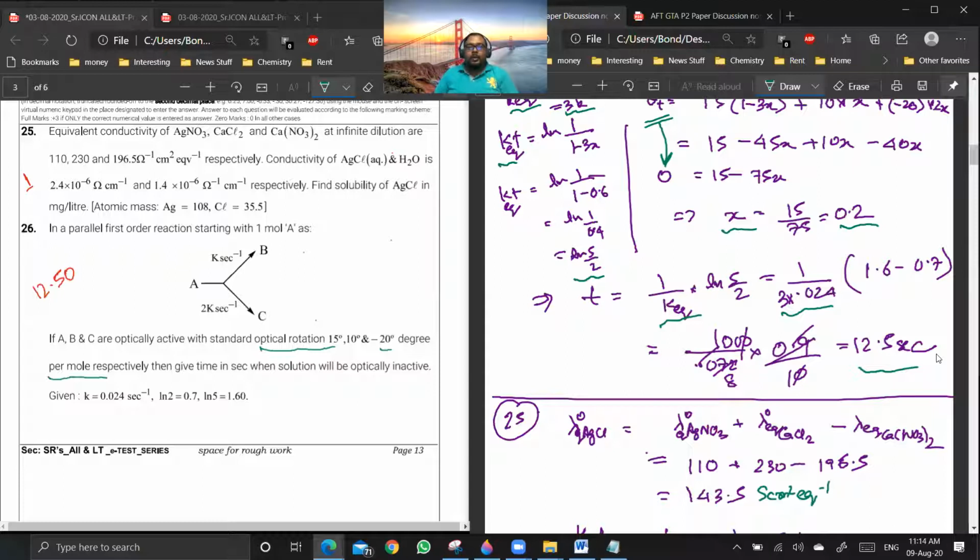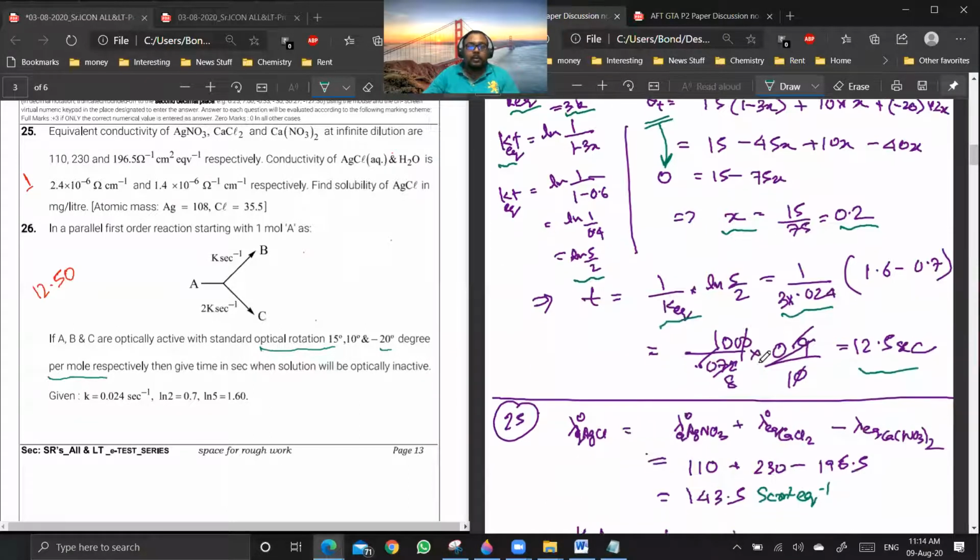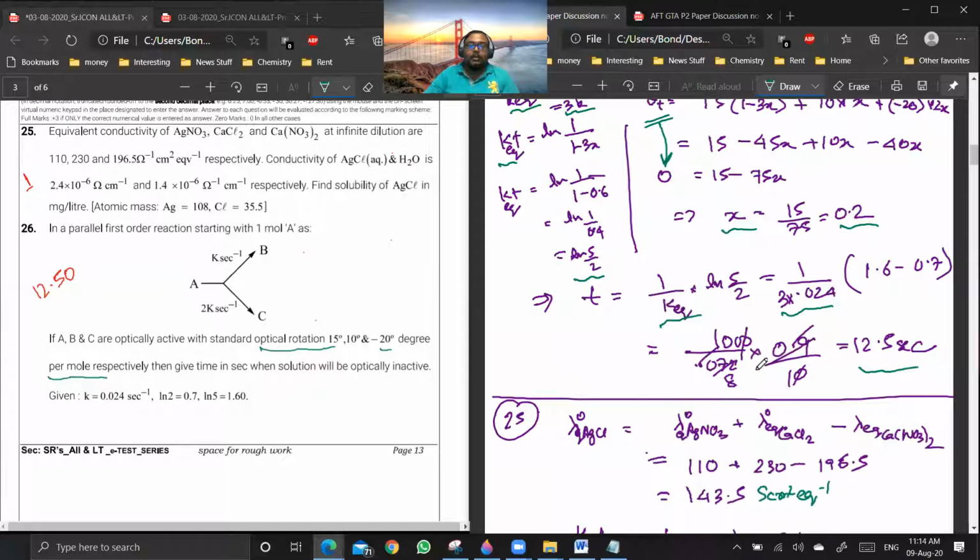Are you clear in the chemistry part? Maths to you people are already very intelligent. Yeah. When we're calculating theta equivalent, don't we do n1 theta 1 plus n2 theta 2 by n1 plus n2? No, that is for specific rotation of the solution. Theta is total rotation. What is specific rotation, sir?